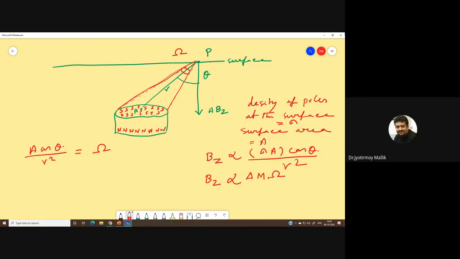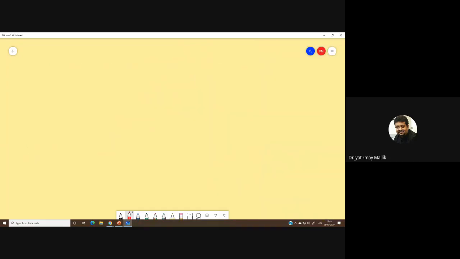Now, this is an important piece of information to note, and let's write it down here: delta Bz is directly proportional to delta m times the solid angle.